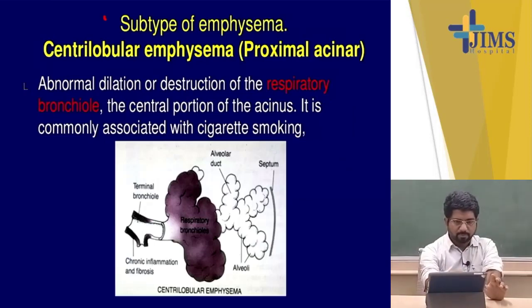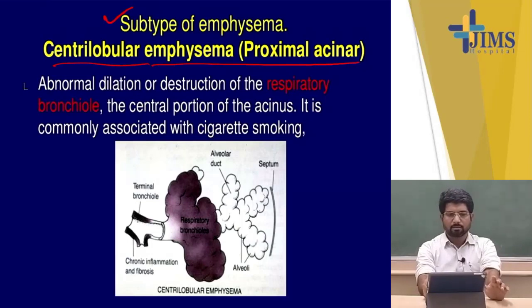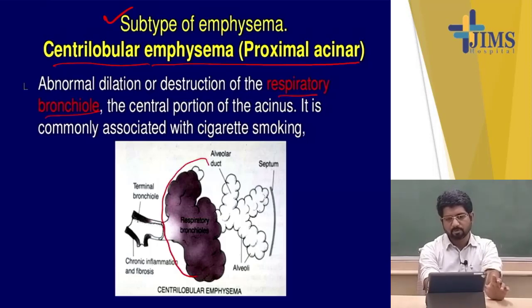Now come to the subtypes of emphysema. We already discussed the pathogenesis. Now subtypes: there is the centrilobular emphysema, and there is the dilatation of the respiratory bronchiole. Now you see it depicted in the picture. This is the respiratory bronchiole that is dilated due to the pathogenetic mechanism, and there is the central portion of the acinus, and it is most commonly associated with cigarette smoking.